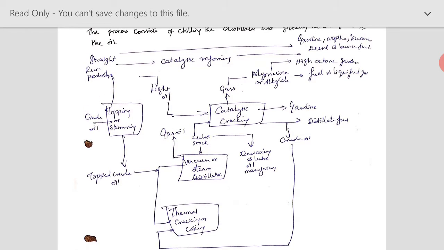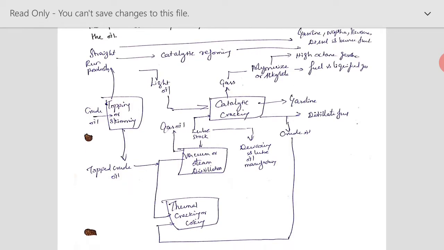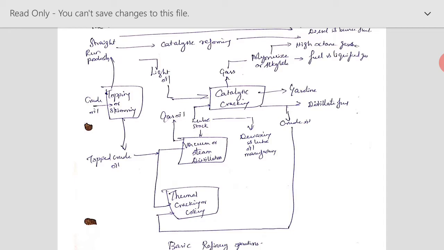Apart from that, naphtha will be subjected to catalytic reforming, where it will be converted into high octane gasoline. And the light oil will be taken to catalytic cracking, where gasoline will be formed. We will discuss catalytic reforming and catalytic cracking in detail in the coming slides. Apart from that, we have vacuum or steam distillation, where you get gas oil, the top crude oil. It will be sent to thermal cracking or coking, as well as vacuum and steam distillation, where the final gas oil is obtained.